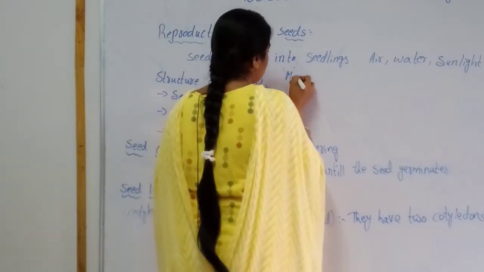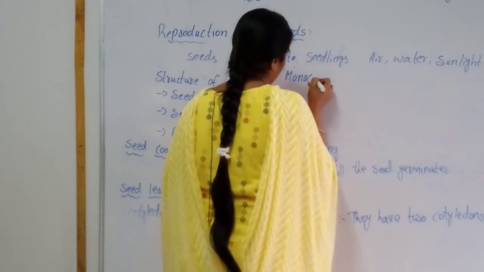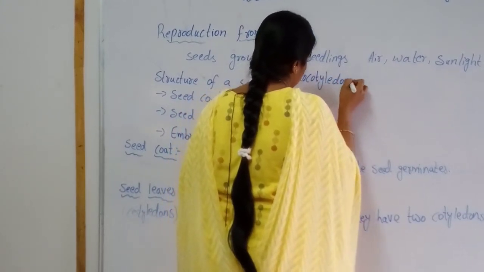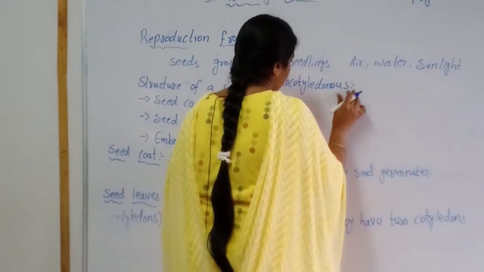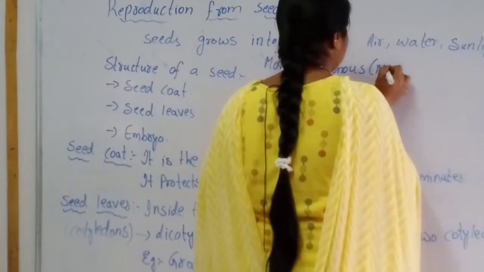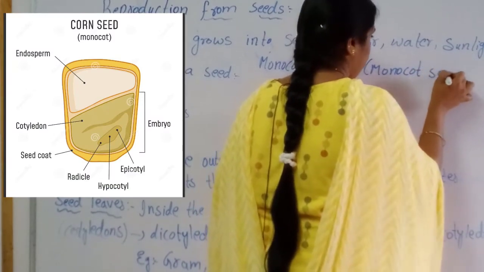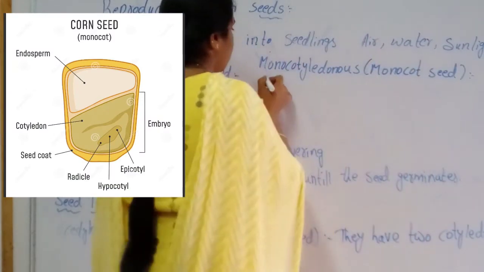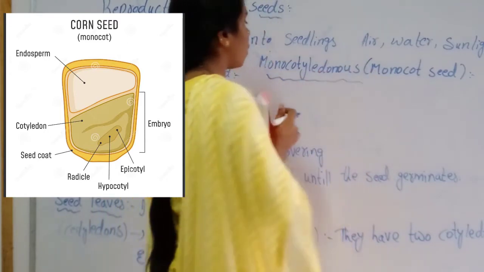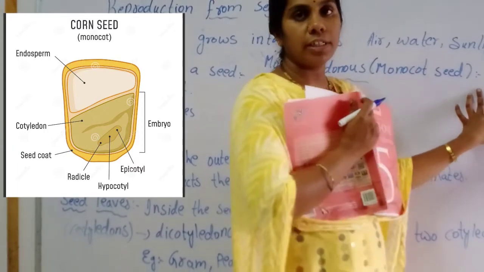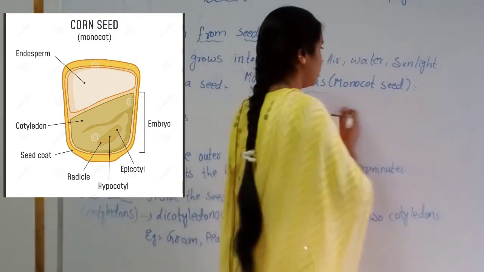Now we will see monocotyledonous, or monocot seed. What do you mean by monocotyledonous? It has only one cotyledon.